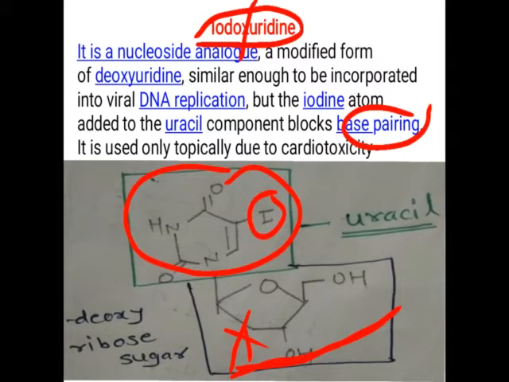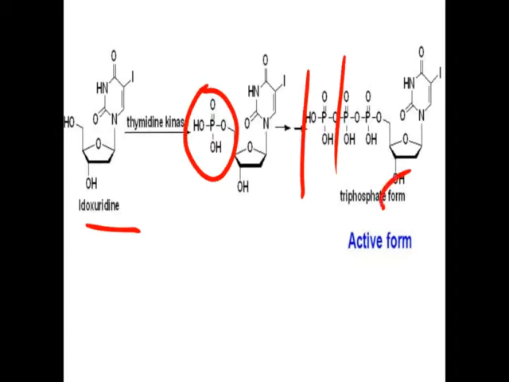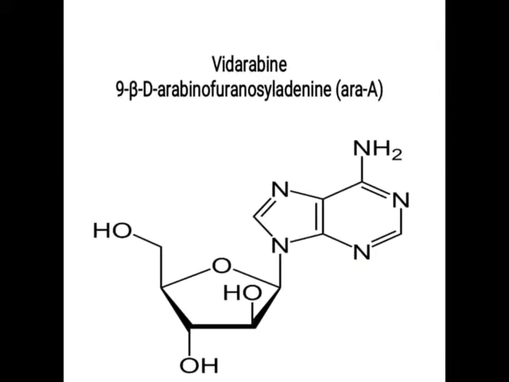It is used only topically because it causes cardiac toxicity due to the presence of iodine. Here idoxuridine, by the viral thymidine kinase, is converted into monophosphate. Then by cellular kinase, it is converted into diphosphate. Then it is converted into triphosphate, which is the active form which enters into the DNA or RNA synthesis as it consists of deoxyribose. So it enters into the DNA synthesis, and when it enters into the DNA synthesis, the base pairing fails due to the presence of iodine. So DNA chain elongation stops and DNA chain termination takes place.